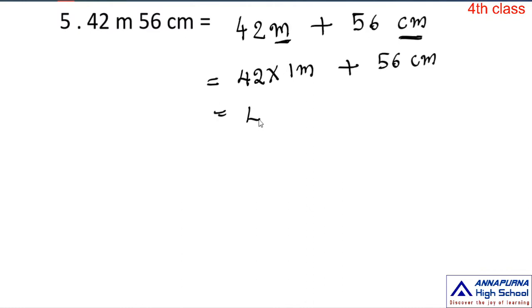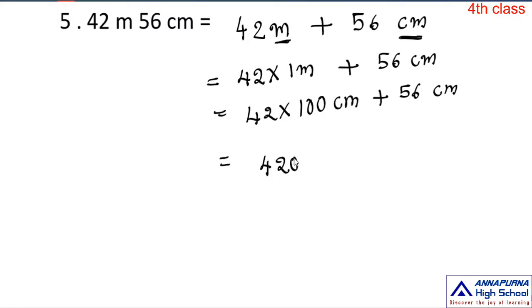42 into 1 meter. So 1 meter is equal to how many centimeters, ma? 100 centimeters, plus 56 centimeters. Okay, ma? 42 into 100, 4200. That means 4200 centimeters plus 56 centimeters.